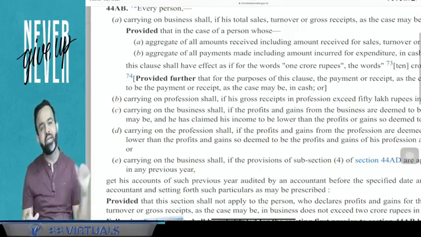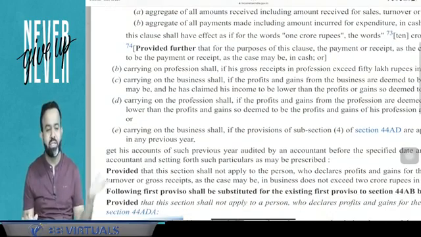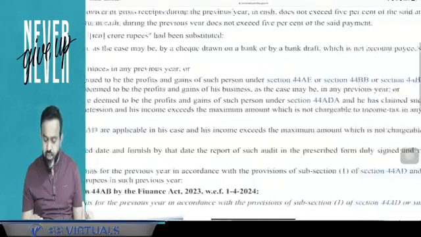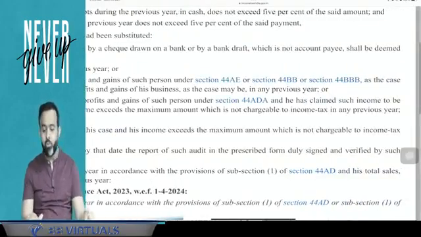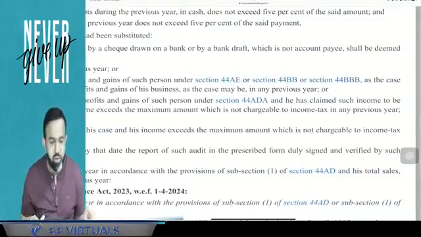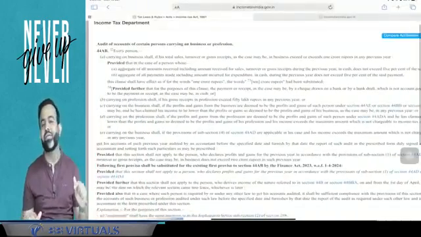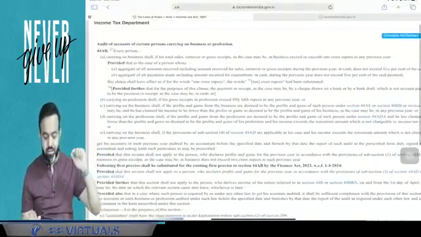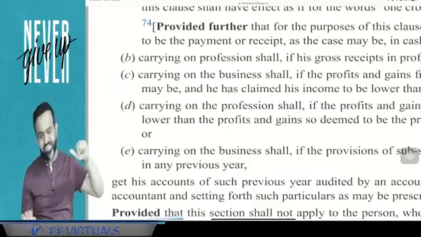Now clause B is related to the profession. So in case of profession, he will select B. Now suppose, for an example, under section 44AE, transporters, and 44BB, if you are declaring a lower income, then clause C has to be selected.